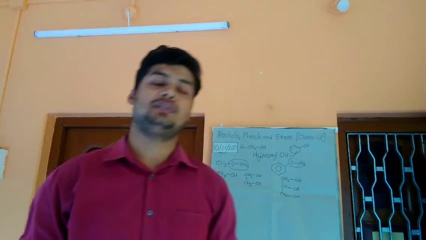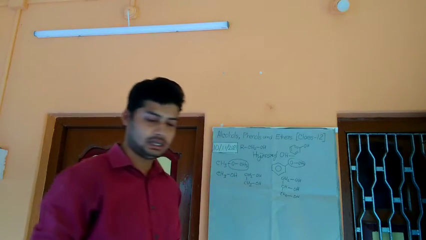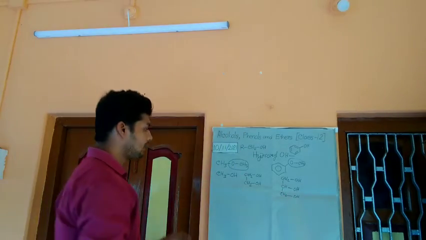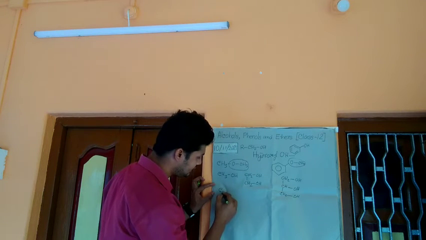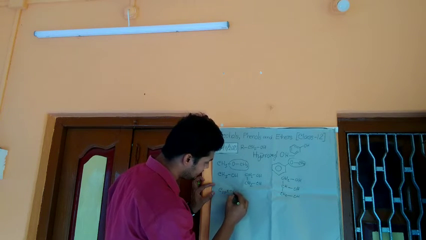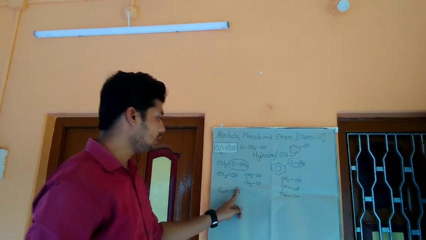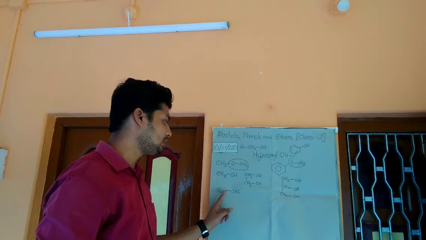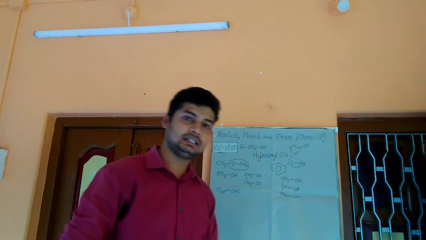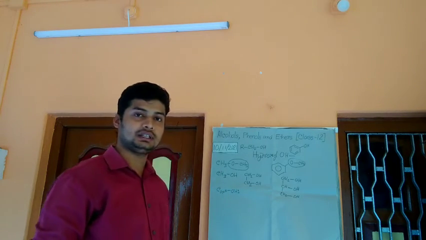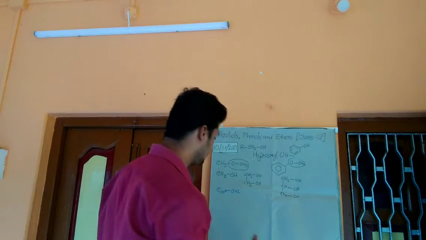Now further we can classify alcohol on the basis of the hybridization of the linked carbon atom. If the alcohol group is attached to a carbon that is sp3 hybridized, this is a class of compound. In this class, we can classify further this type of compound into three types.